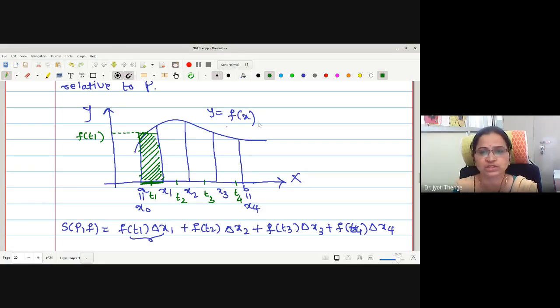Okay, let us go for the next one. In the next, the term is f of t2 into delta x2. This will be the area of the rectangular region with height f of t2 and breadth delta x2. Let us mark f of t2 somewhere here.